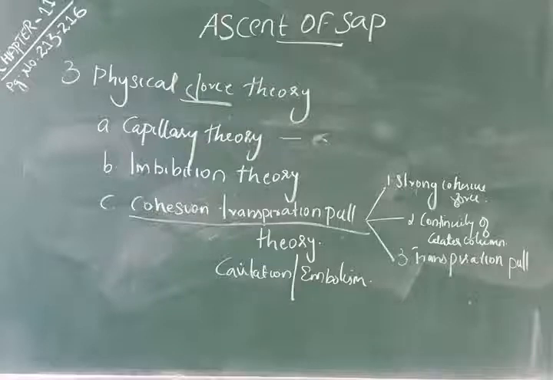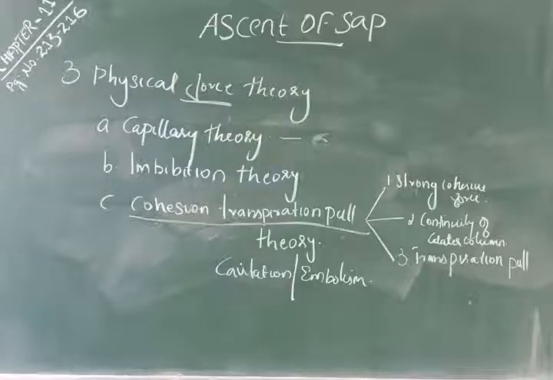In the pulsation theory, J.C. Bose invented an instrument called the crescograph, and the rhythmic pulsating movement of the inner cortex, like a pump, is responsible for the movement of sap. The second theory is the root pressure theory. A pressure is developed in the xylem vessels or tracheary elements as a result of metabolic activity of the root, and this pressure is responsible for the ascent of sap.